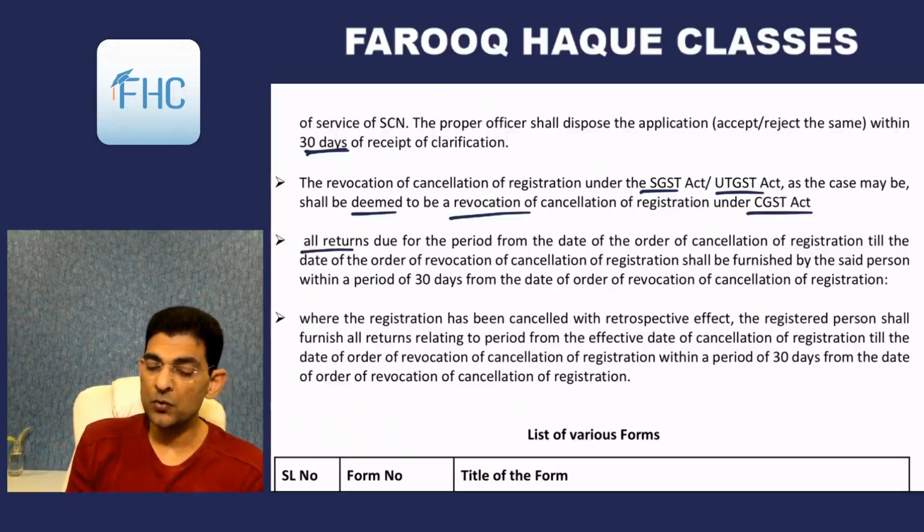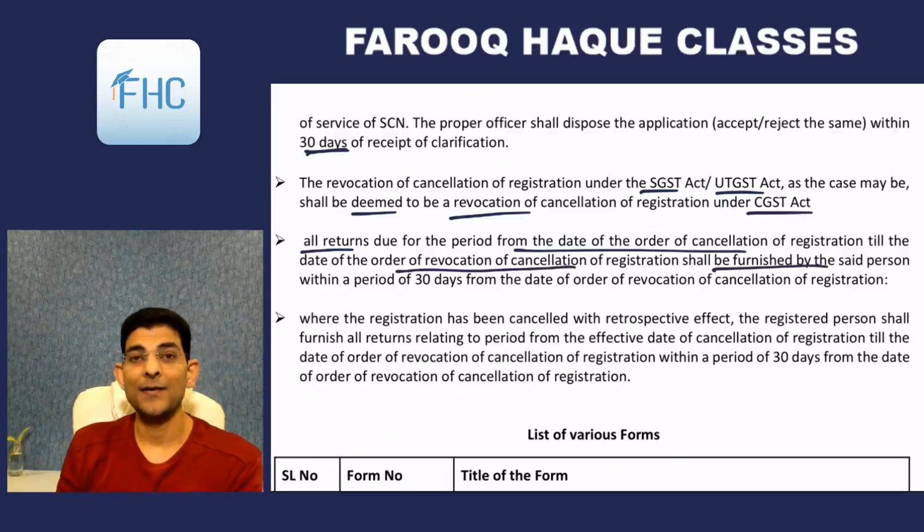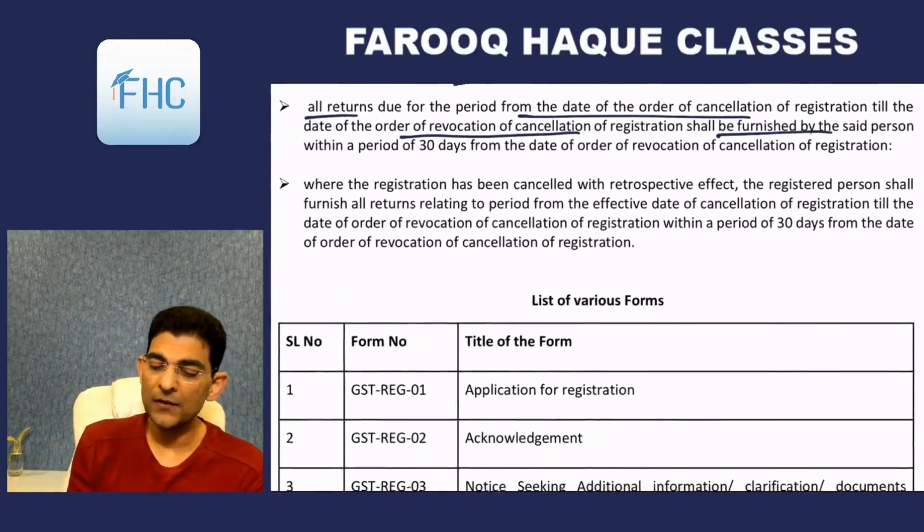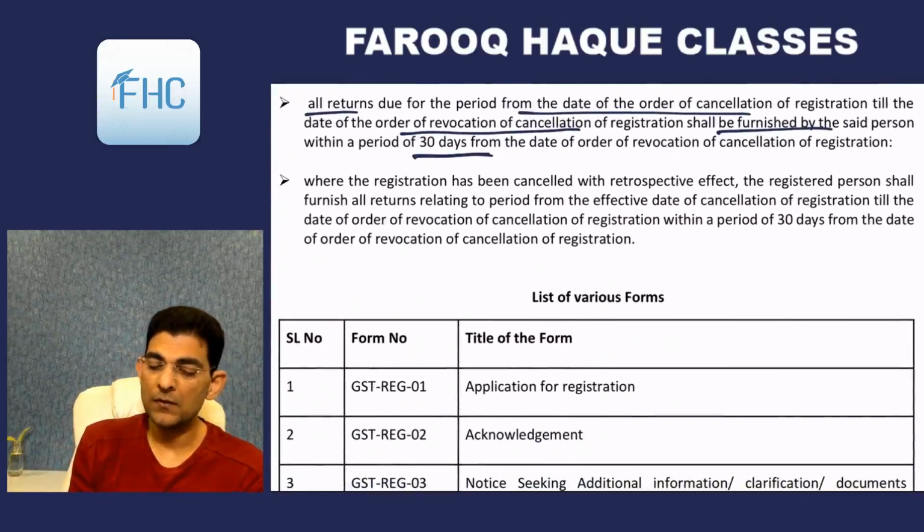Then all returns due for the period from the date of order of cancellation till the date of revocation of cancellation shall be furnished. Now see, if your registration was cancelled and later on it is revived, you must not have filed your returns in between this period. So now you have to file them within 30 days of revocation.